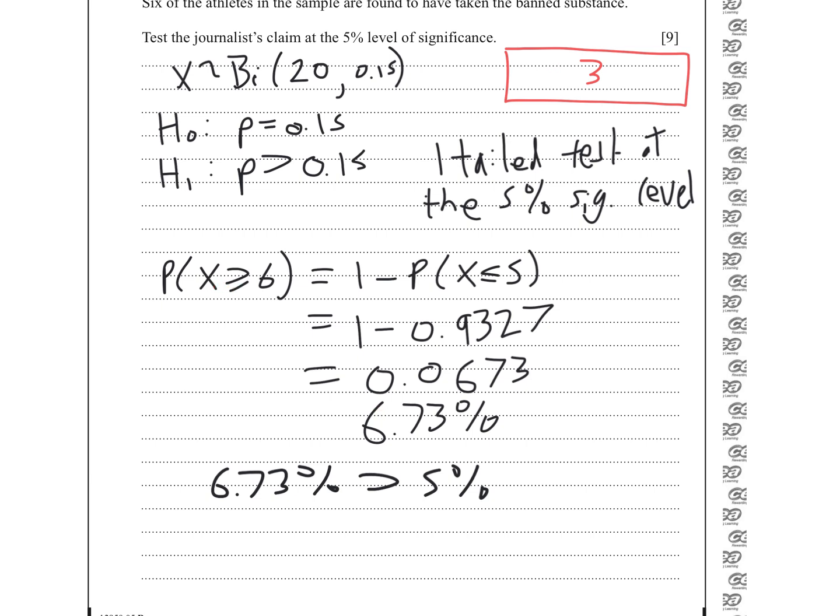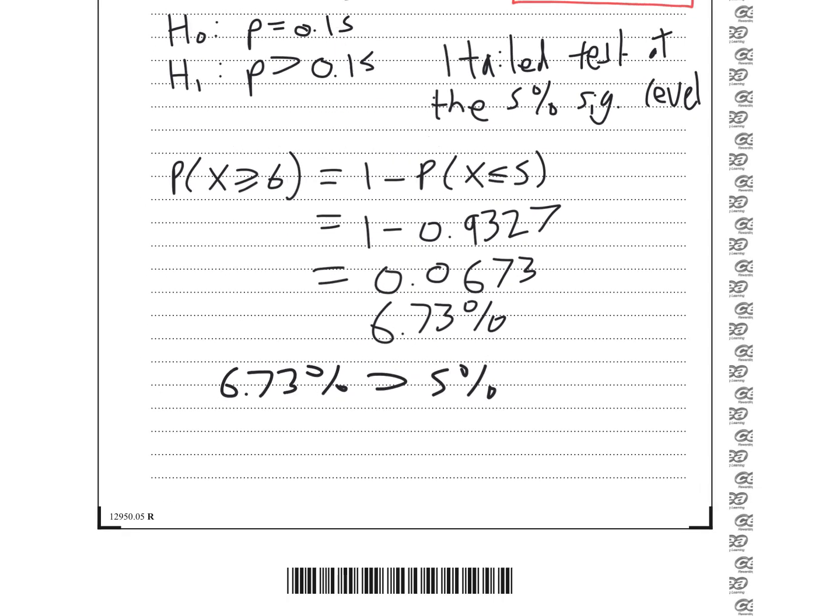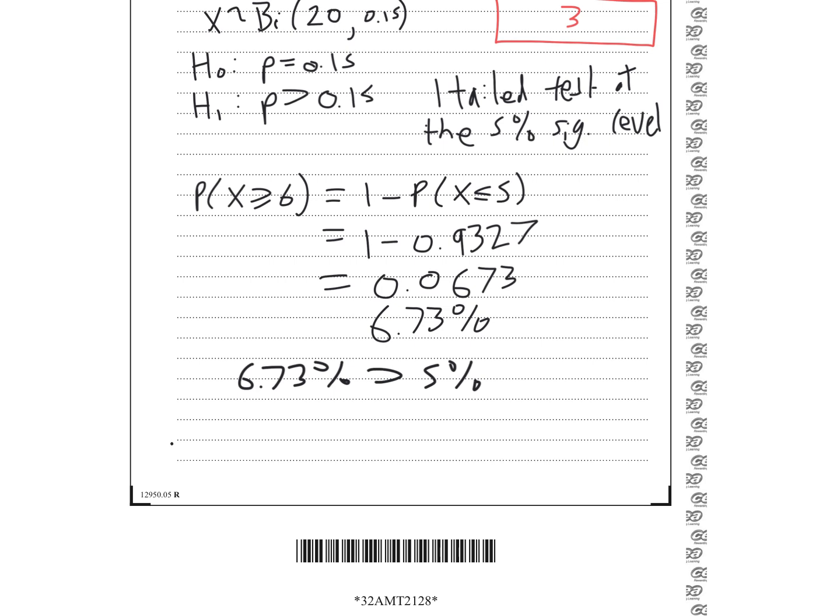There's a 6.73% chance of getting 6 or more, and that's big enough to say that, you know what, that's okay. It's not too ridiculous or out there or too small a probability. If it's less than 5%, then it's too unlikely to have happened under the null hypothesis, and we would reject it. But this is not small enough to reject, so therefore do not reject H0.